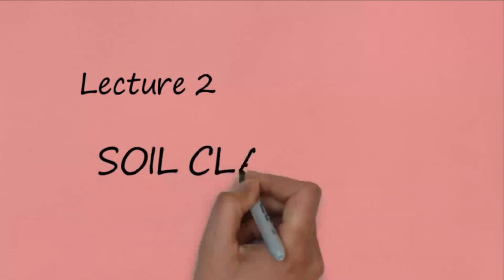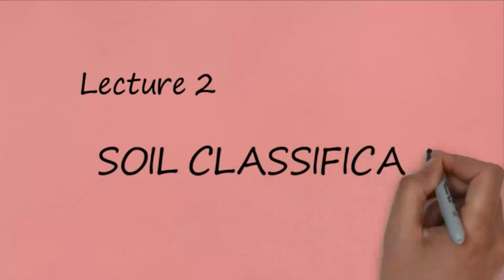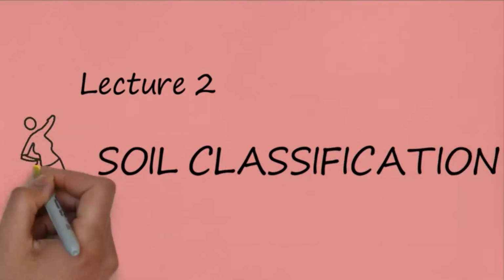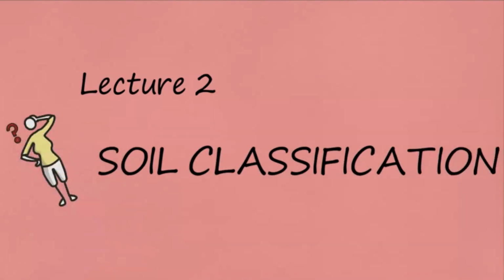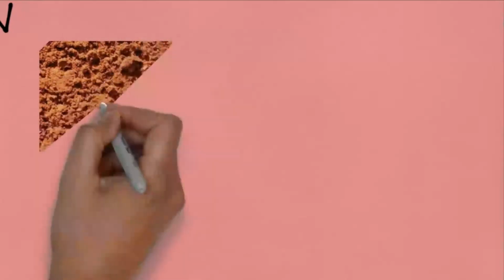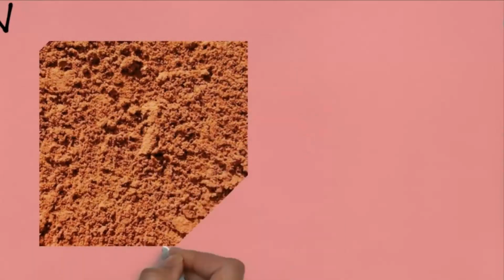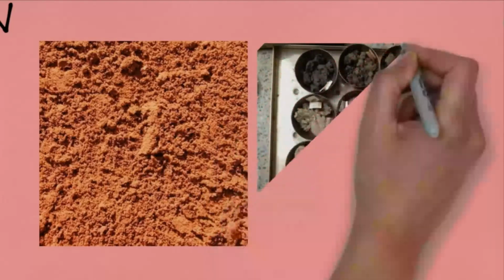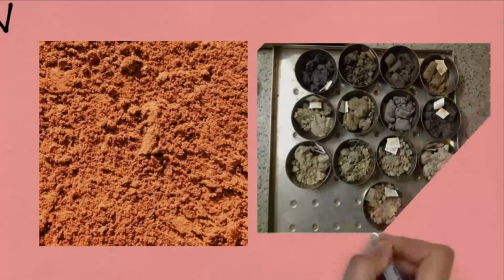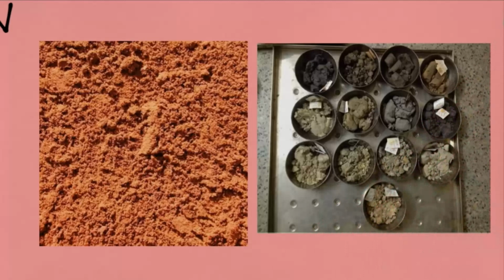Let's start today's lecture 2 on soil classification. If someone describes a soil as Madras soil, to those who are not familiar with the Madras region, the description tells very little about the soil other than its location. Similarly, a black soil is black in color and nothing can be inferred about its other characteristics.